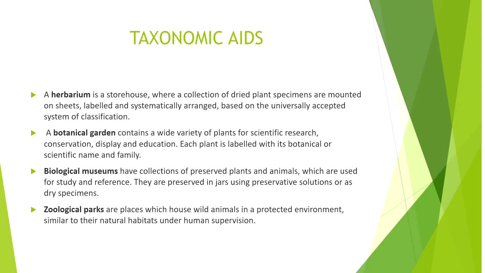These dried plant specimens are mounted on herbarium sheets, labeled and systematically arranged based on a universally accepted system of classification. So once we get a new plant, it can be compared to the specimens in a herbarium, and then we can classify that new plant into its respective systematic position.